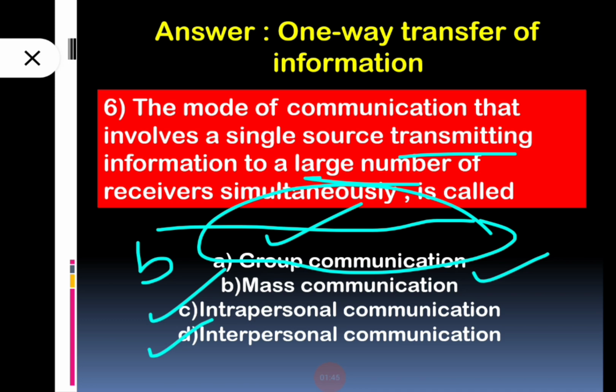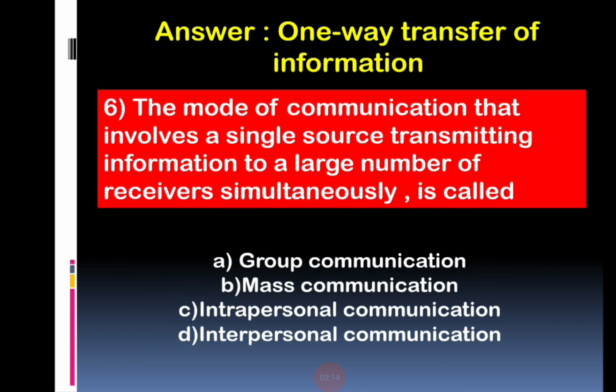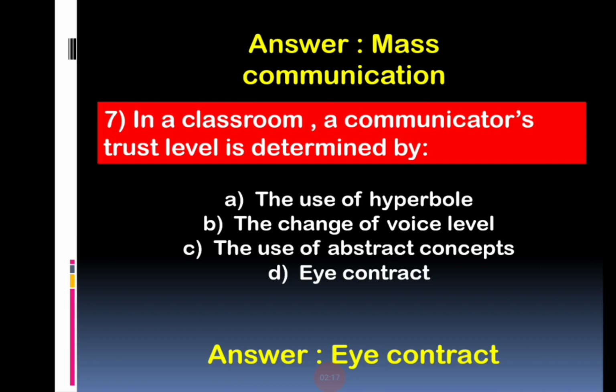Okay. So we can see the total communication process is basically related to a large number of audience. So mass communication is the correct answer for that type of question. Okay, so here we can see also that there is a large number of receivers, so that's why option number B is the correct answer. So now move on to the next slide, and here we can see our next question.